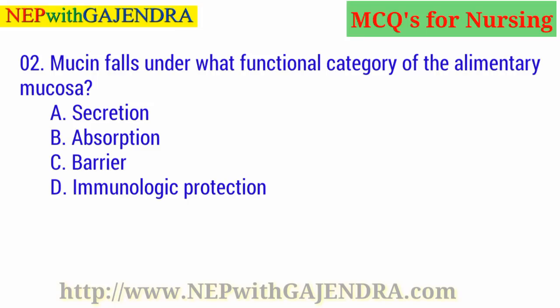Mucin falls under what functional category of the alimentary mucosa? A. Secretion. B. Absorption. C. Barrier. D. Immunologic protection. Guess the right answer. Right answer is A. Secretion.